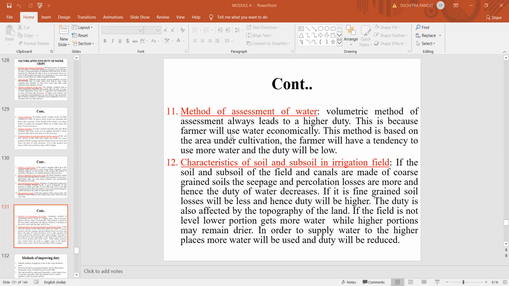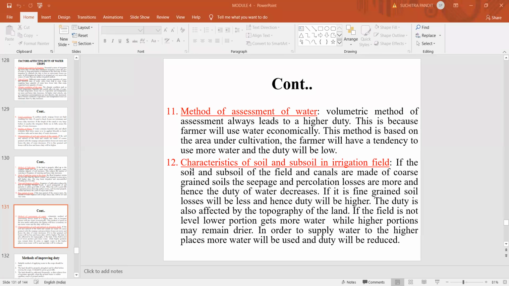Suppose the volumetric method of assessment always leads to higher duty. That means the required amount of water can be supplied. This is because farmers will use water economically. This method is based on the area under cultivation. If the farmer has a tendency to use more water, the duty will be very less. So the volumetric method of assessment is more useful, because here the required amount of water will be supplied to the field, hence the duty of irrigation water increases.